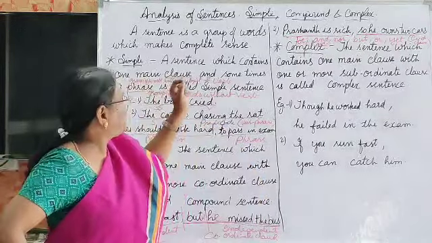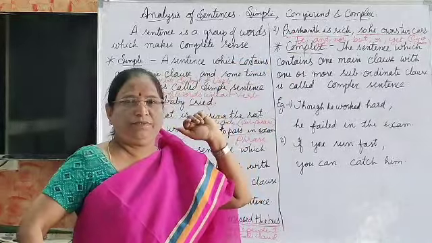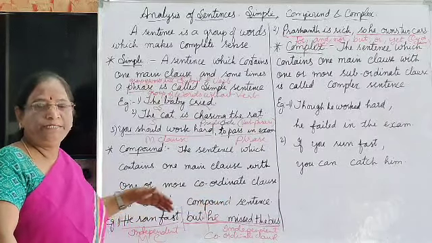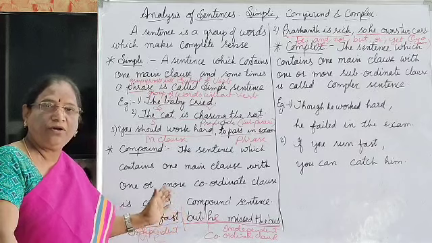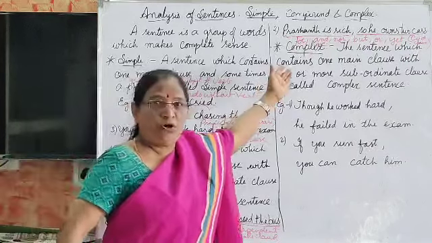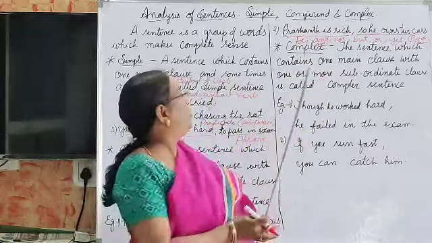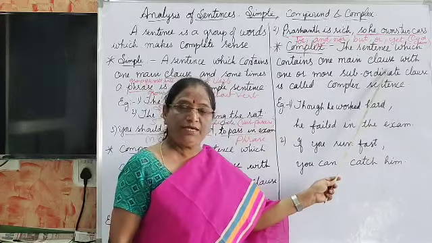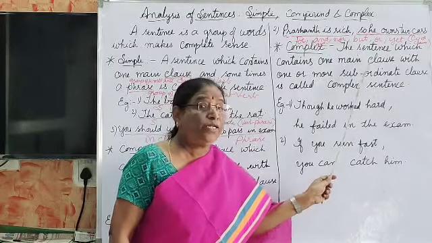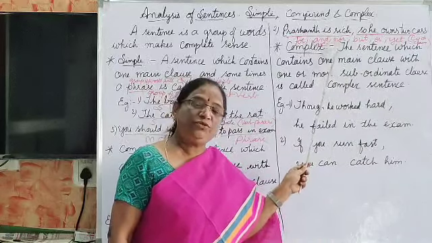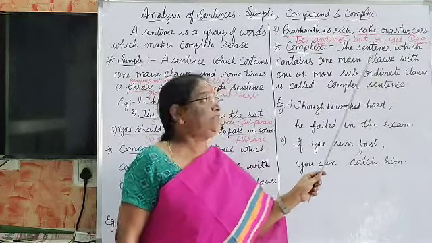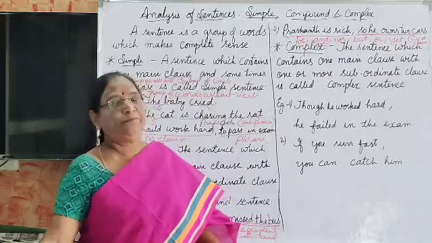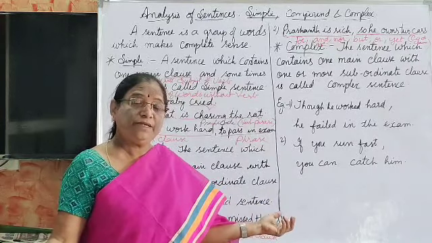Okay. Now next. Now coming to the complex. Here we have learned that 2 sentences are independent. Independent sentences we have joined with coordinate conjunction. Now coming to the complex, what happened? Let us see here. Complex sentence. The sentence which contains one main clause with one or more subordinate clauses is called a complex sentence. And why is it complex?